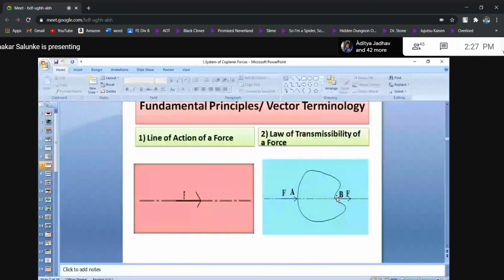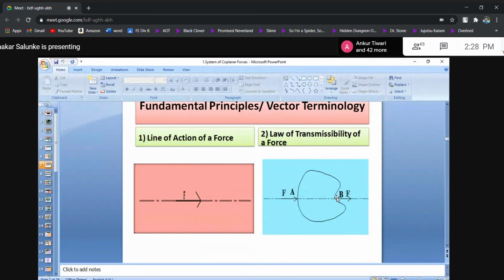What constraint is there? If you have to open or close the door, you have to apply force at the handle. If you are not touching the handle and you apply force in space, you will realize why the door is not moving. So the door won't move. To open that door, I have to apply force at the handle itself. This force must have some correlation with the body, with this door.